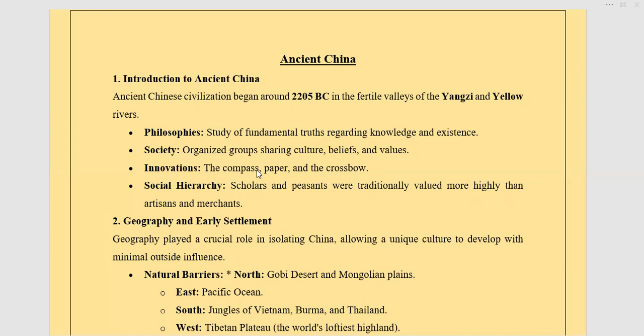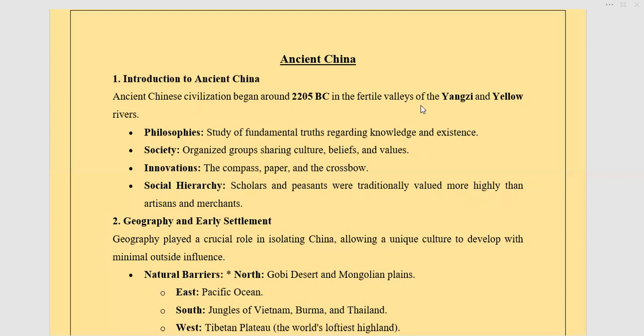What does that mean? And a few key terms about it. Just like the introduction of anything, ancient Chinese civilization began in 2205 before Christ. Now the thing here is that in different internet sources and in your book, it can differ. So you must always follow your book. Whatever timeline and data your book shares, you must go with that.